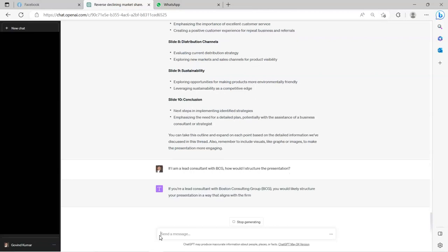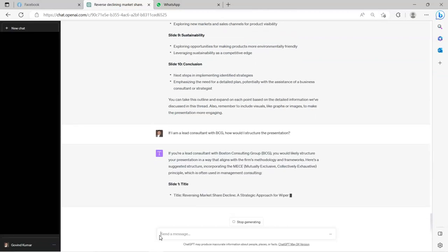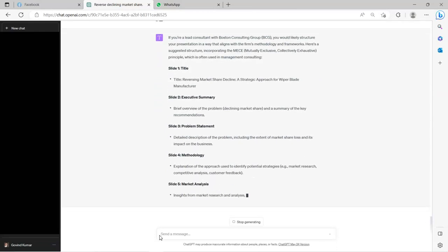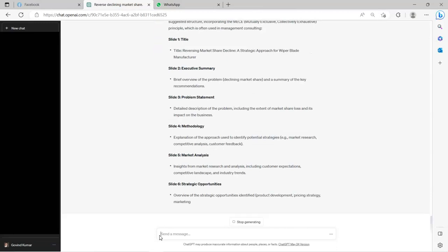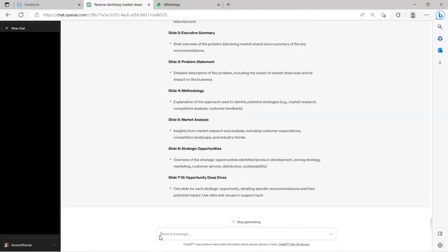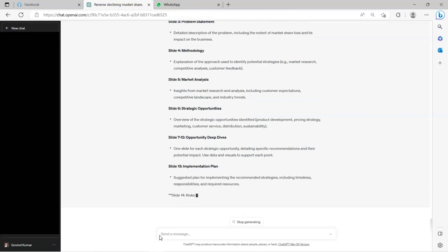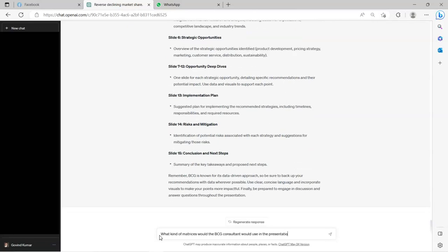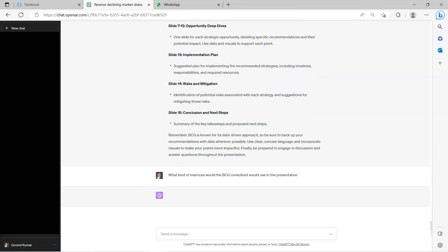So let's see the response here. ChatGPT is bringing the element of MECE principle, mutually exclusive and collectively exhaustive. This is often used in management consulting, more so by consultants from Boston Consulting Group. Remember, ChatGPT correctly recognized BCG as Boston Consulting Group. I did not expand BCG, nor did I say BCG is a management consulting firm. It's able to understand the context and get us the details. Okay, now we've got the information.